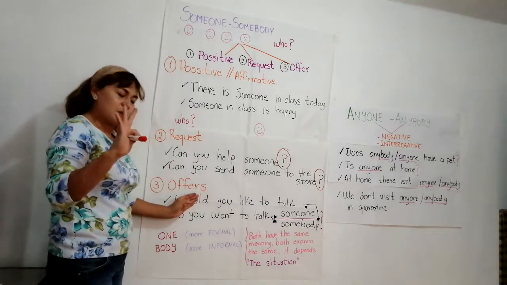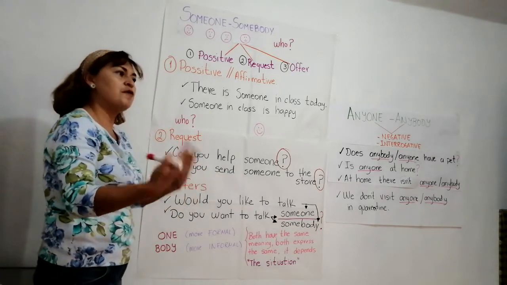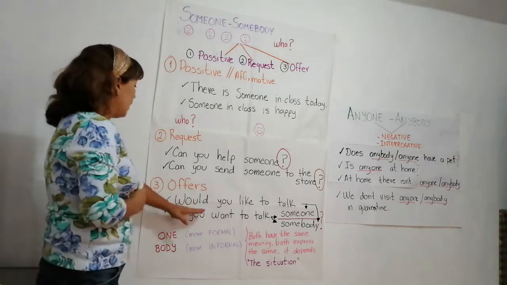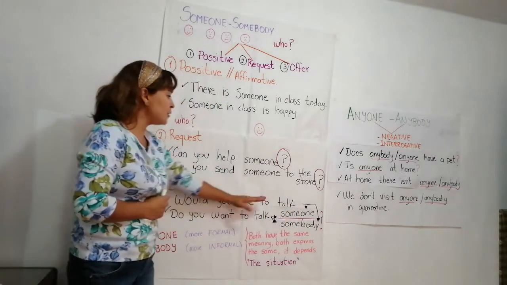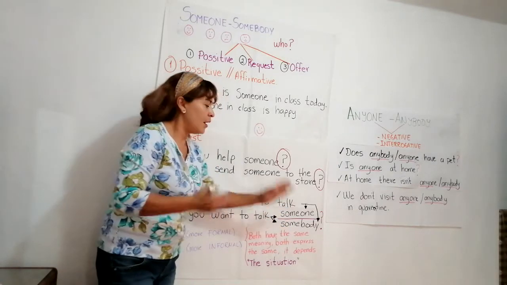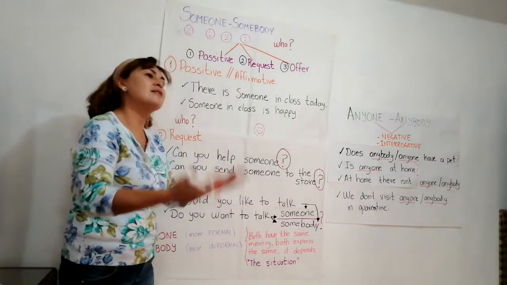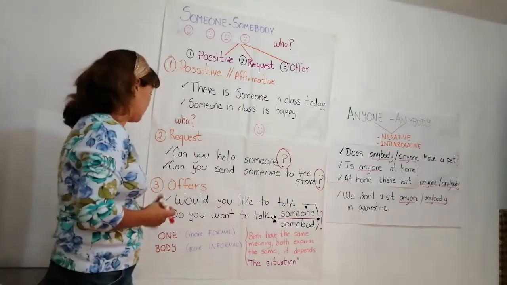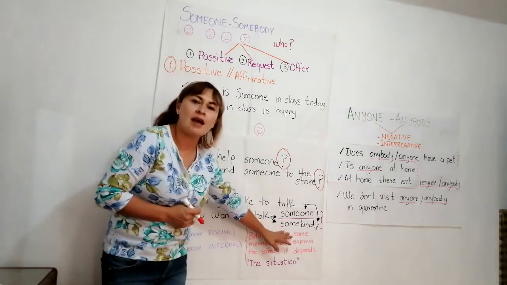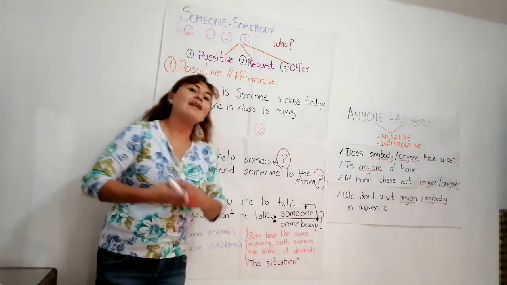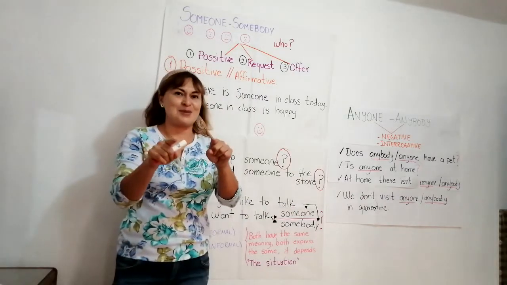Okay, the third use is offers. When you offer something, you are offering something to someone. Would you like to talk to someone? Would you like to talk to somebody? We are speaking about questions. Why is it a question? Because I am waiting for an answer too. Do you want to talk to someone or do you want to talk to somebody? It's a question again. Why? Because I am waiting for an answer.